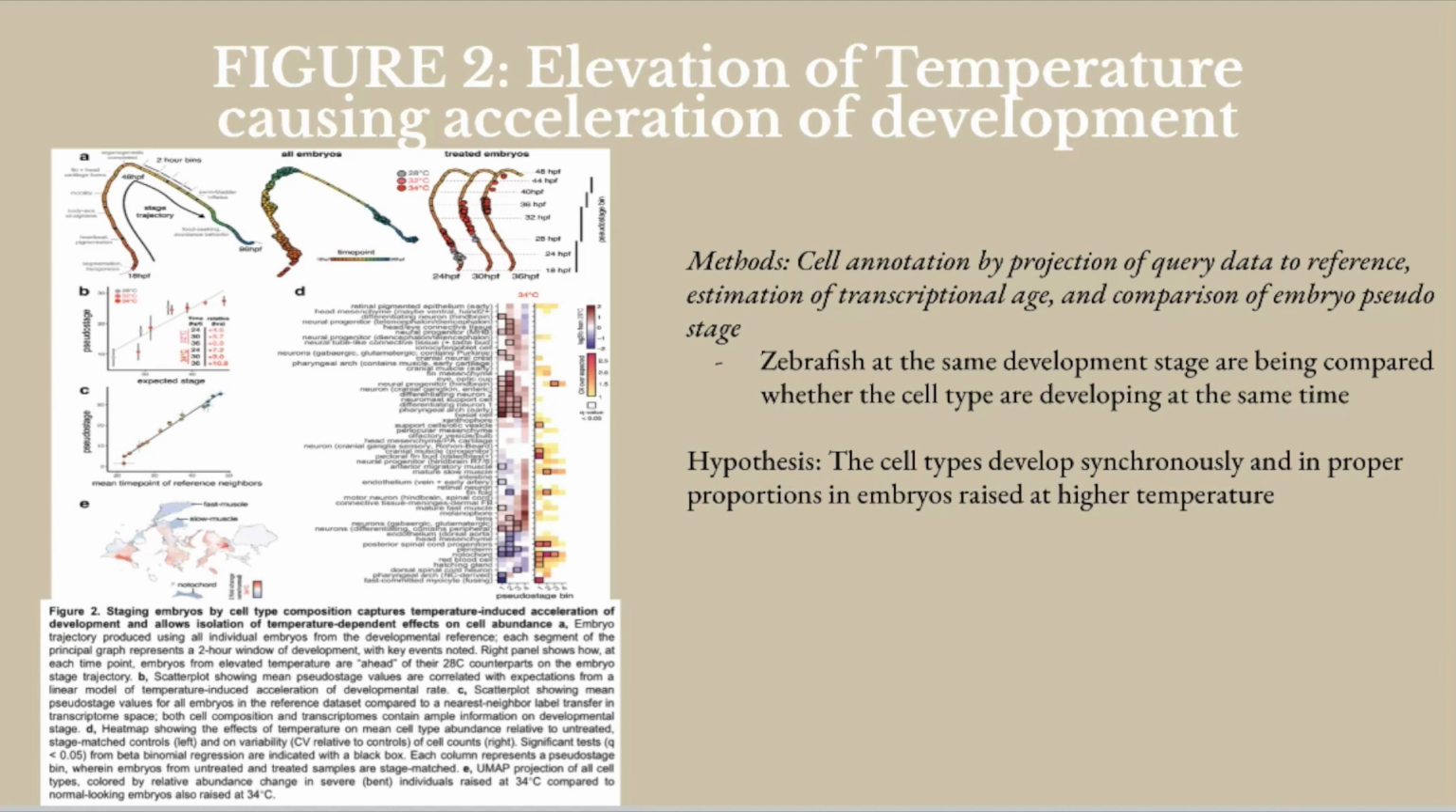Using the reference data set, they analyzed individual embryos in 2 dimensions. Embryos group by similar cell type composition and trajectory by sample point, as we could see in Figure 2a. They compare the zebrafish at the same developmental stage because it will determine whether they are developing at the same time or not, while being elevated in higher temperatures.